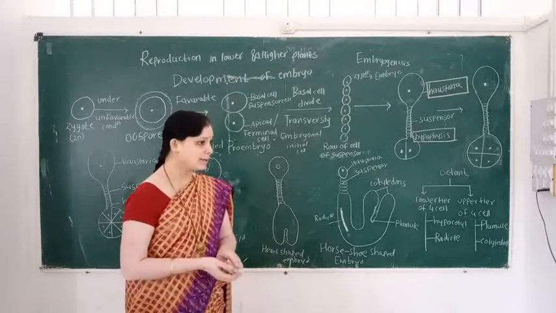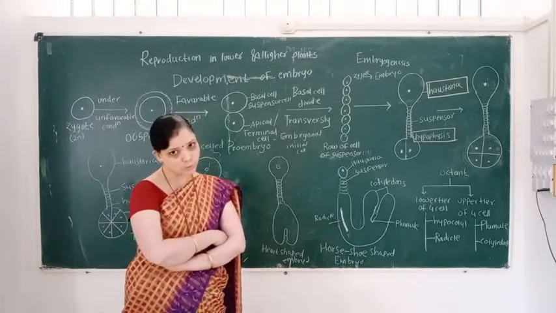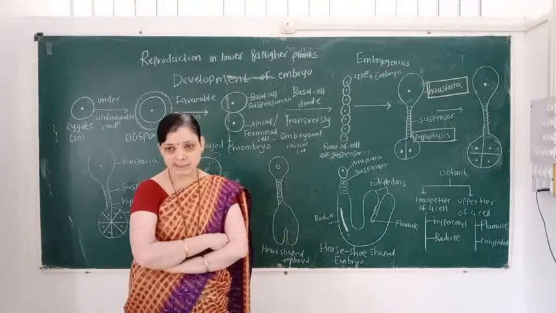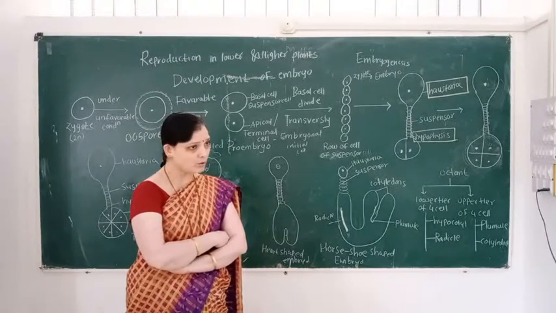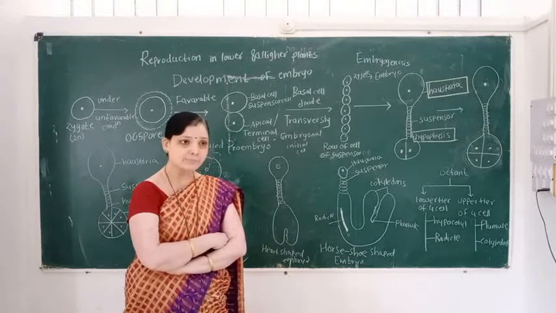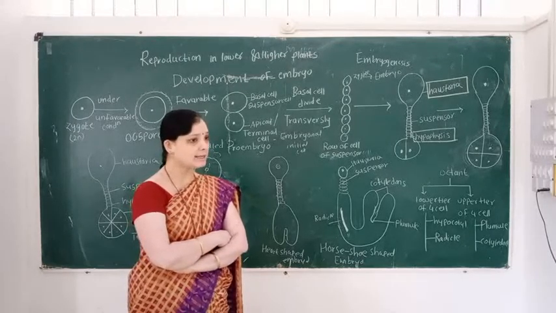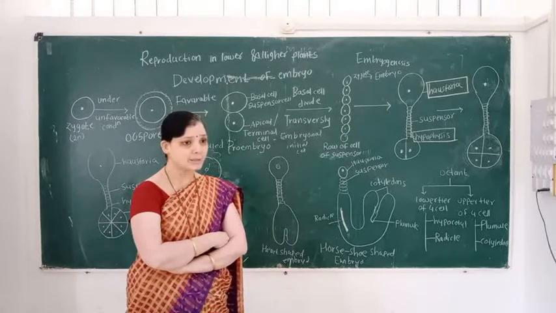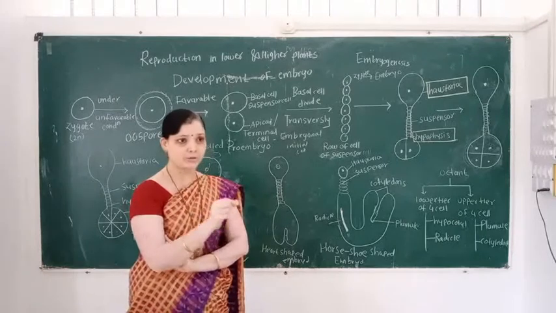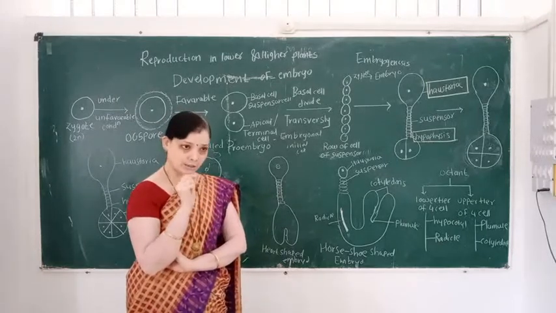First point, the zygote is converted into the oospore. The oospore divides and forms two unequal cells. The larger cell is called the basal cell, or the suspensor cell. The smaller cell is called the apical cell or terminal cell, also called the embryonal initial cell.